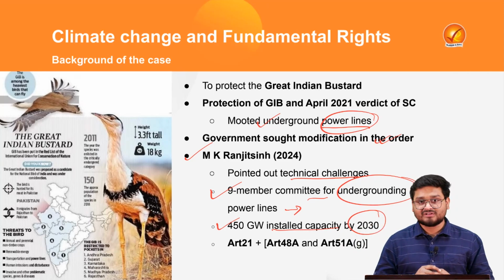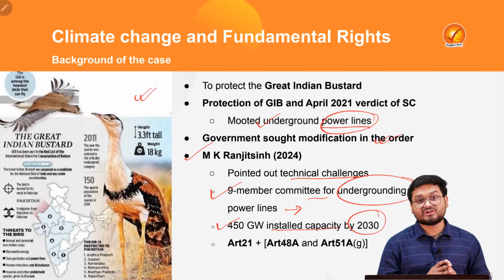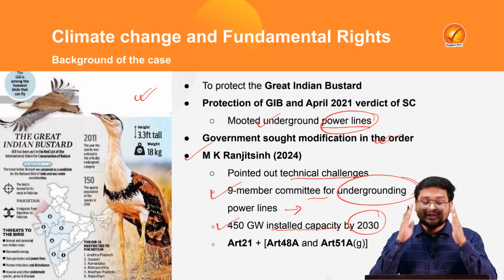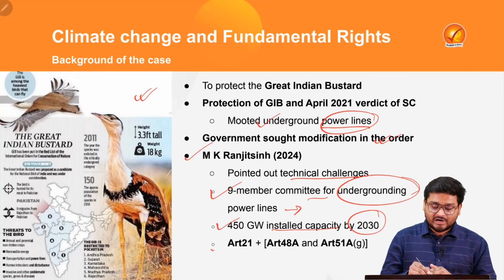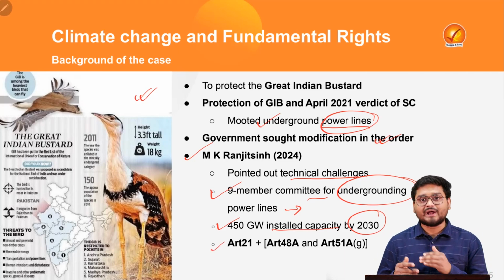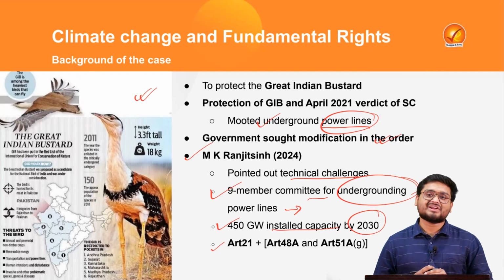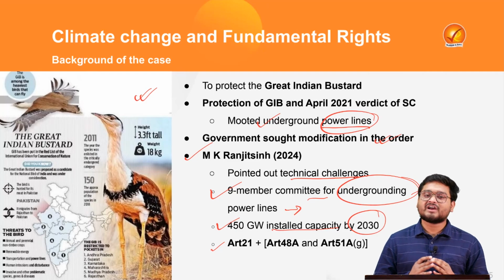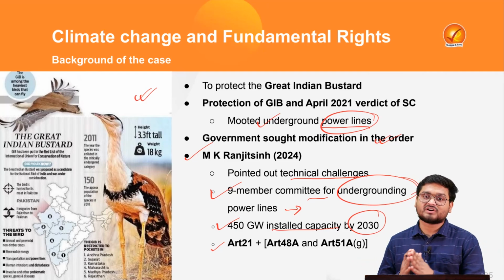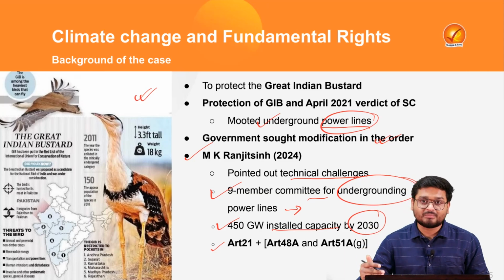But on the same hand, the conservation status and the conservation needs of this species of great Indian bustard is equally important. And that is why, apart from this case, the Supreme Court also told that Article 21, which gives the right to life and liberty, is equally important to individuals when we are talking about climate change and its impacts, because the climate change phenomena taking place all over the world, and more severely in India via many extreme weather events and various other climate change induced events, is actually putting some people, particularly the vulnerable sections of the population, at risk.